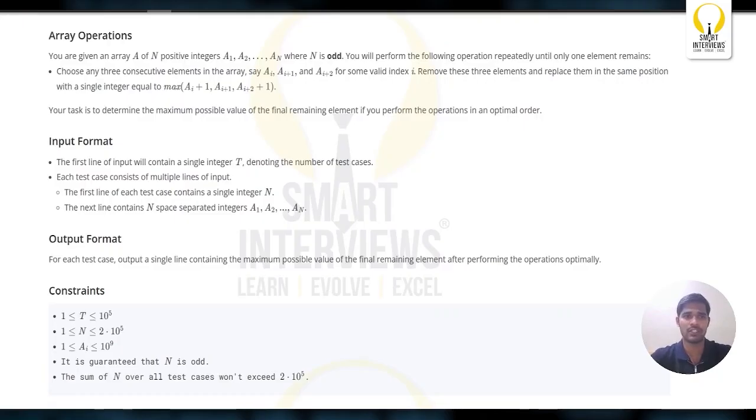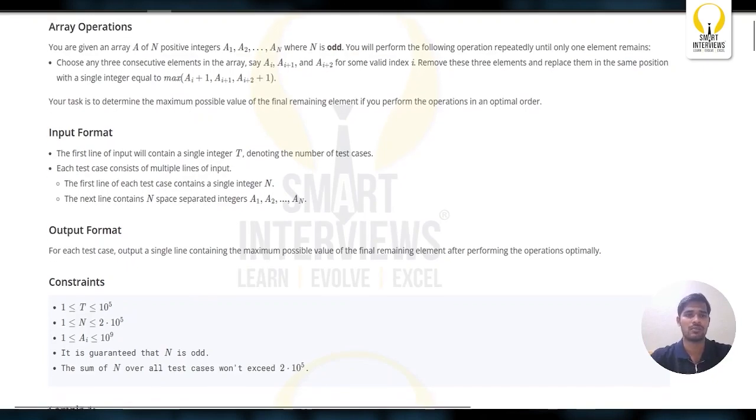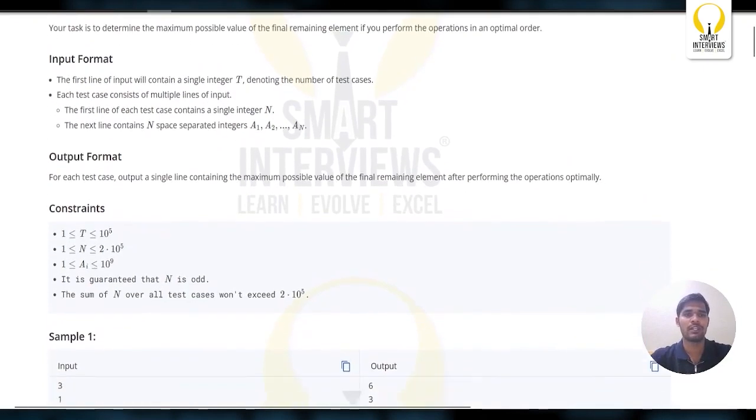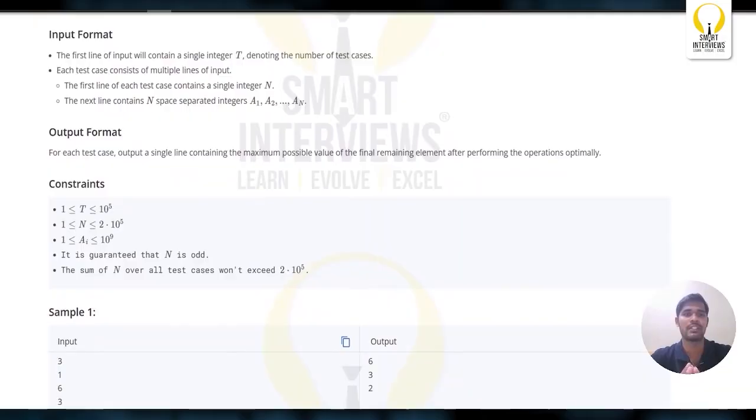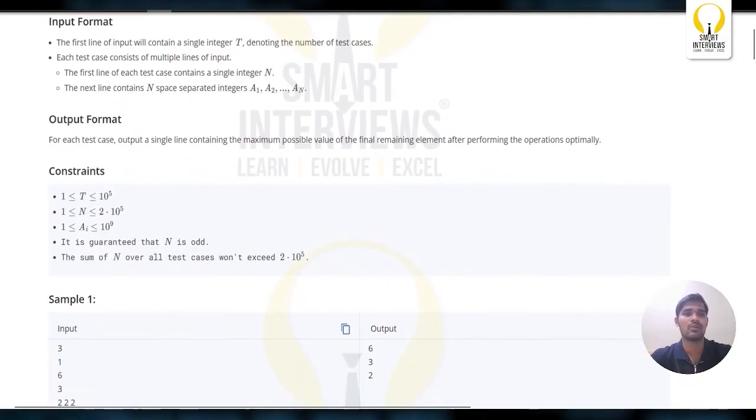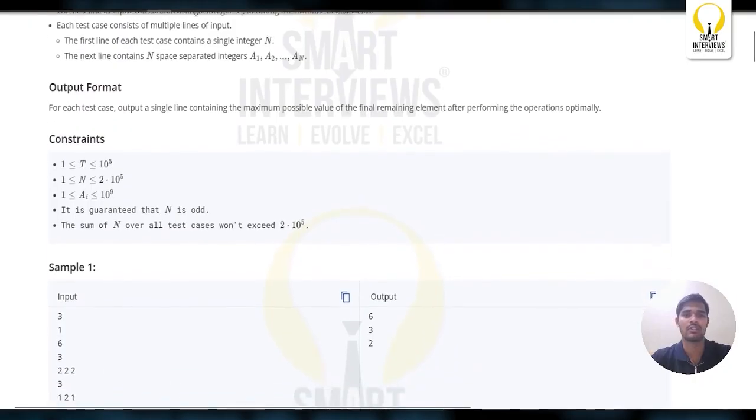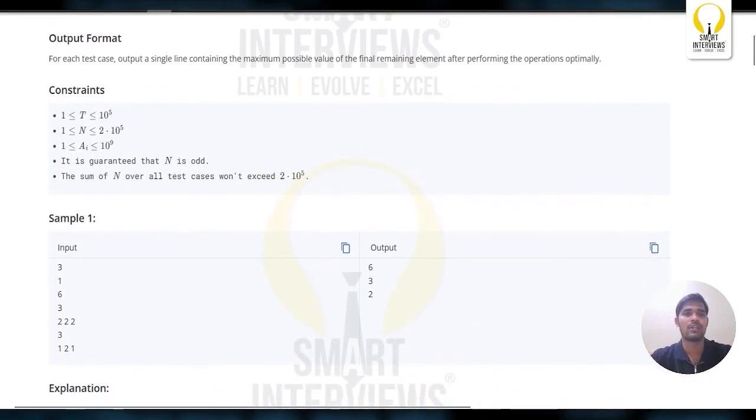Your task is to determine the maximum possible value of the final remaining element if you perform the operations in an optimal order. In the input format, you will be given the test cases. In each test case, you will have 2 lines of input, the size of the array and the array elements, all positive integers. In the output format, you have to output a single line containing the maximum possible value of the final remaining element.